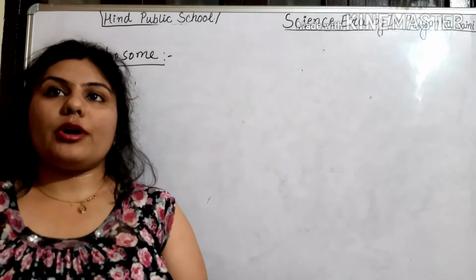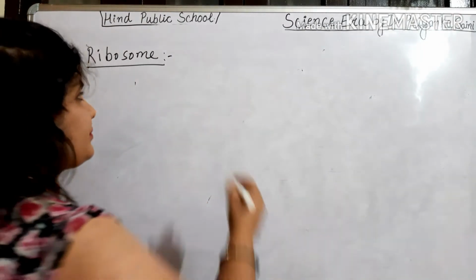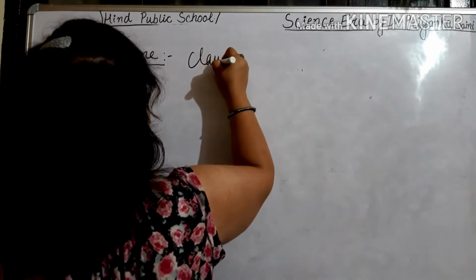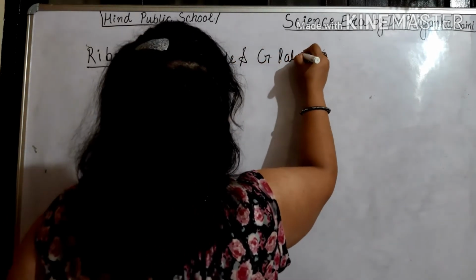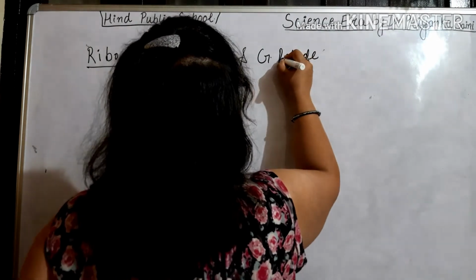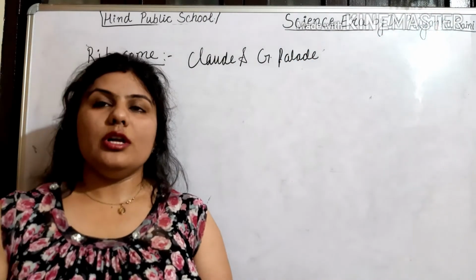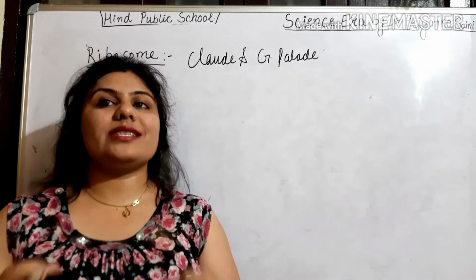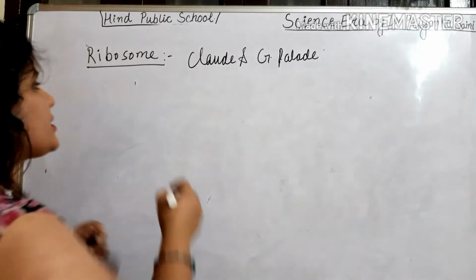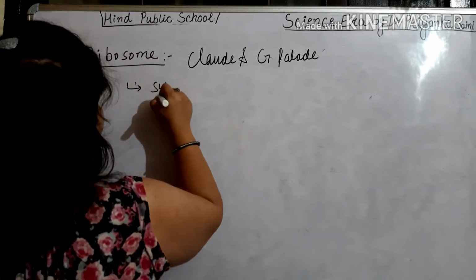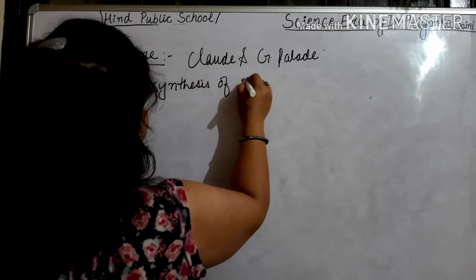Firstly, it was reported by Claude and G. Palade. Ribosomes are the smallest cell organelle of the cell, and they are helping in the synthesis of proteins.